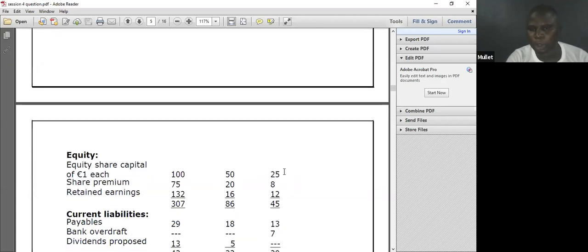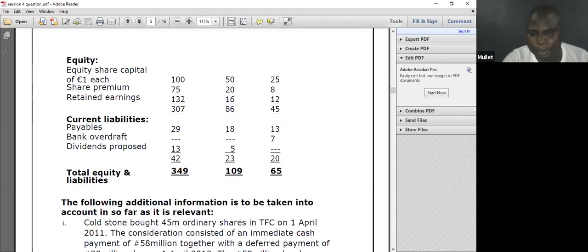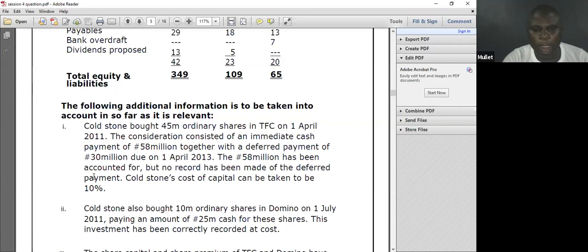This is Domino, value 25, at the nominal value of 1 naira. Total number of shares equals value of shares over nominal value. 25 divided by 1 will give you 25. He bought 10 million shares. I will use my calculator: 10 million divided by 25 times 100 gives 40%.